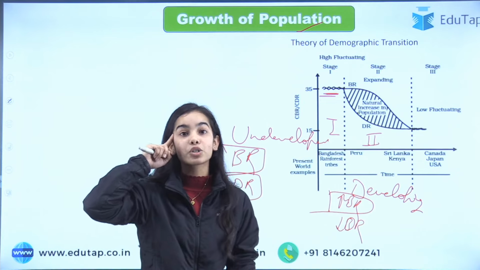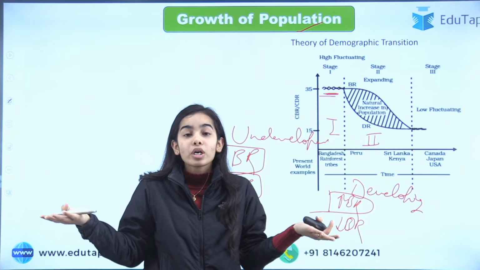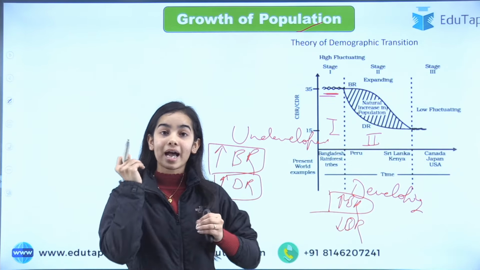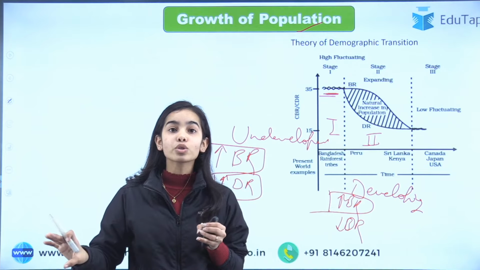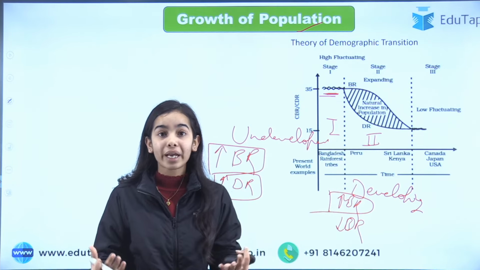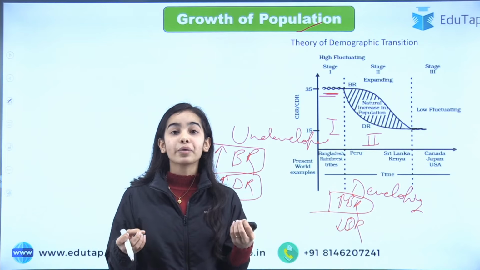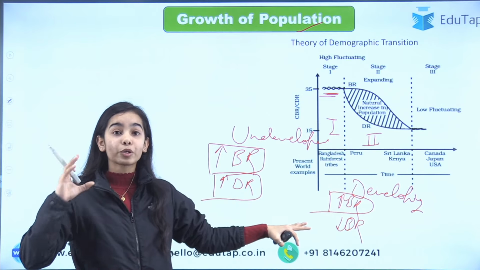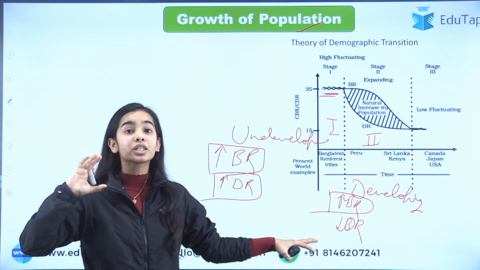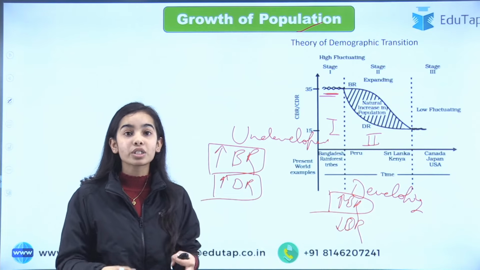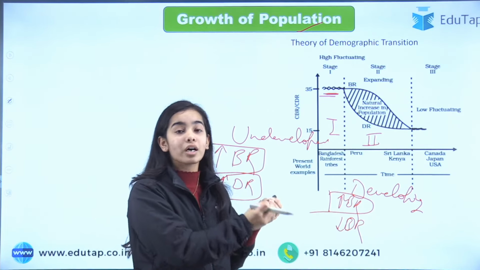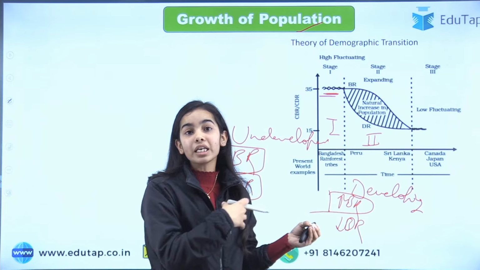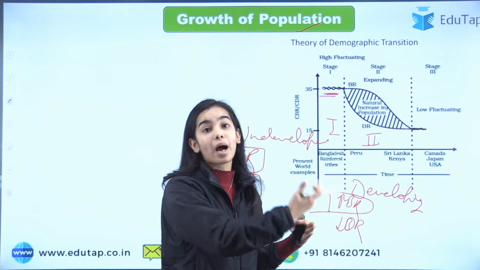Why? Because the birth rate depends on the mindset of the people. The people say that more children means more helping hands, more earning hands. That kind of mindset has to be reduced, and that will happen when we spread literacy in the country, when we make the people more knowledgeable, when we educate the people. That is a little hard to do, because it means changing the mindset of the people, that we have limited resources and we should use them on only a few children, so that we can make the children better human capital in the future.